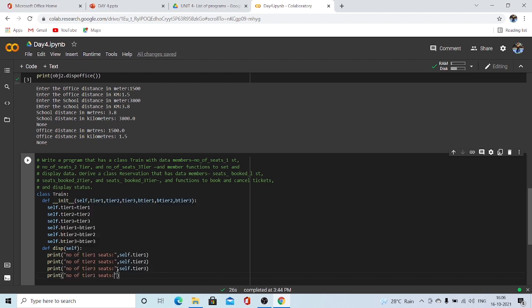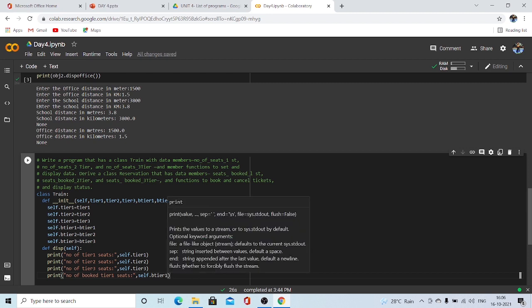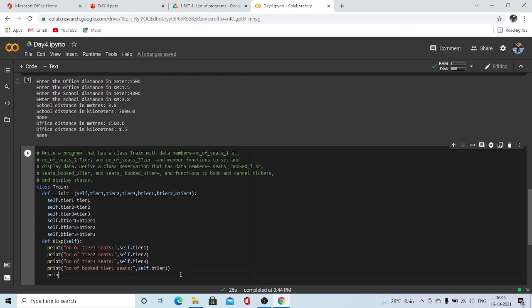So number of booked tier one seats, so actually self dot B tier one. Now number of booked tier two seats would be self dot B tier two.